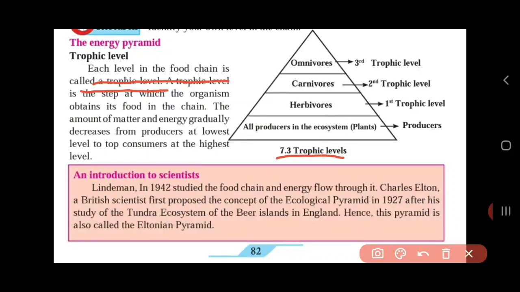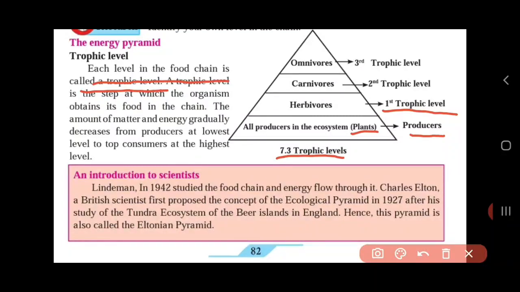So here in the diagram of 7.3, you can see at the very base is a level called as producer. We know what are producers? All the producers in the ecosystem are plants. Okay. Then comes another level above producer, first trophic level, and it is called as herbivores.